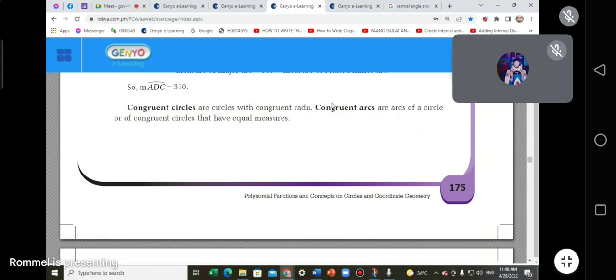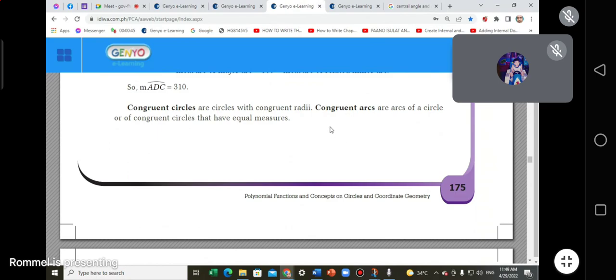Okay, so arcs na yan na congruent, meron silang equal measures provided that their radii are congruent. Did you get that? Okay, sige. So again, congruent radii, congruent arcs, and then the big part is congruent circles. Again, congruent radii, congruent arcs, congruent circles.